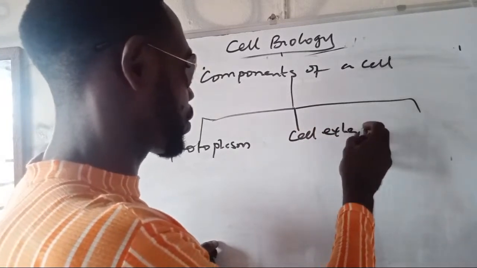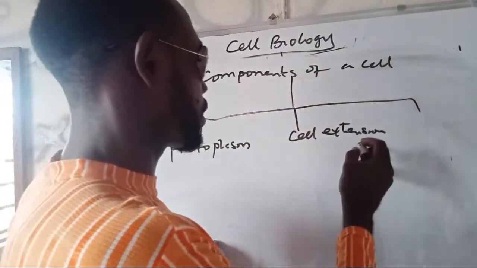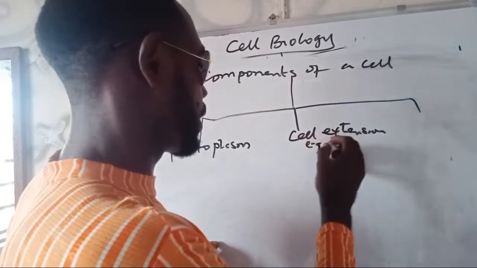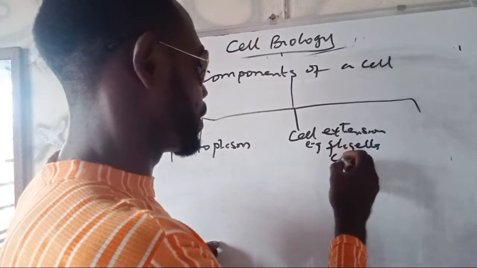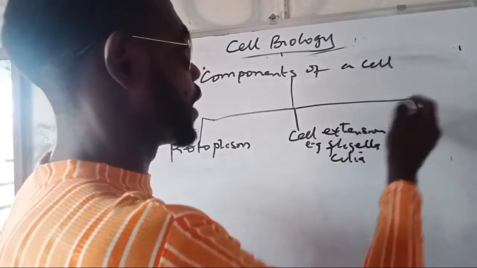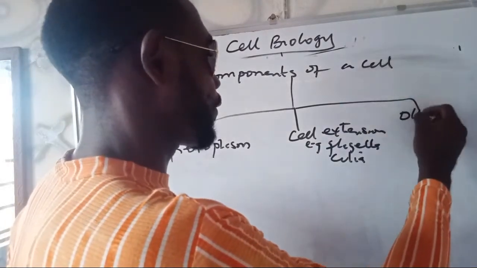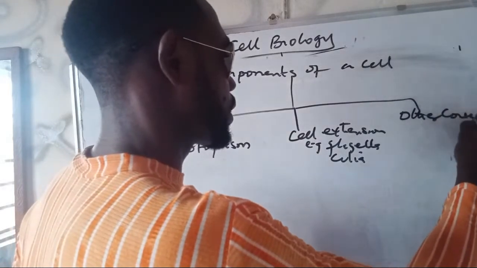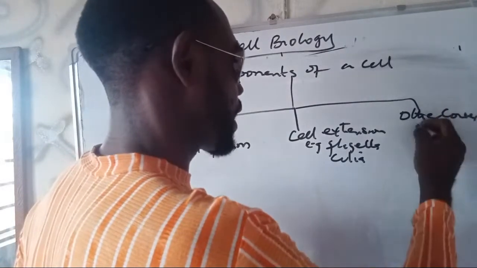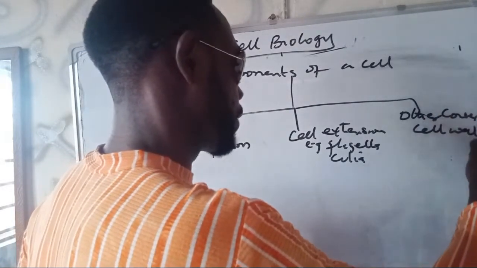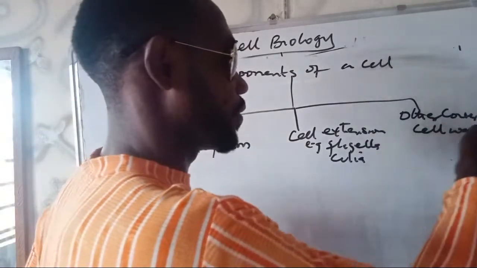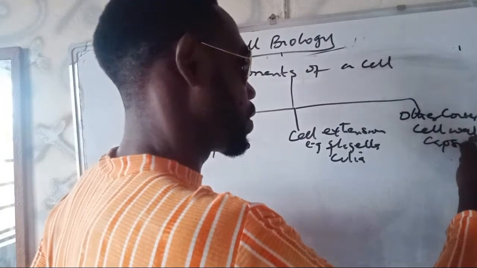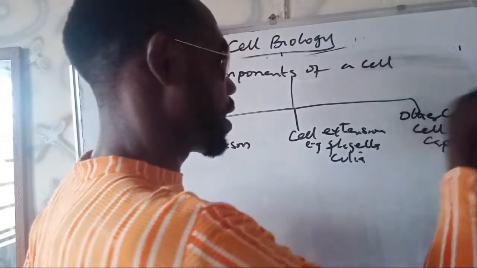Cell extensions. Examples here are the flagella. Here we have also the cilia. Then we also have other coverings, other surface coverings, that is where the cell wall comes in, because the cell wall is not part of the protoplasm. Here we have the cell wall, we have the capsule, the slime layer, most of them.